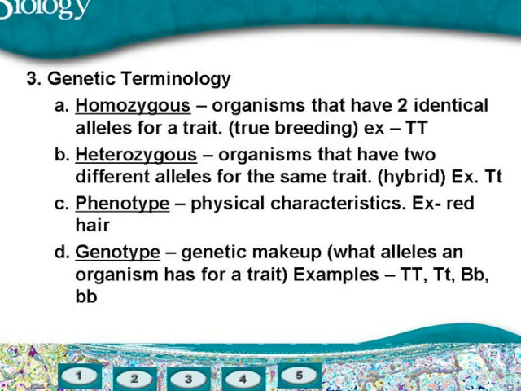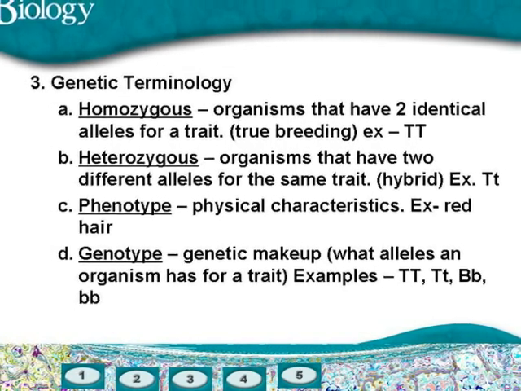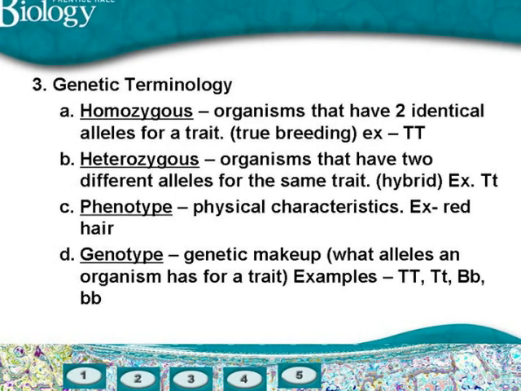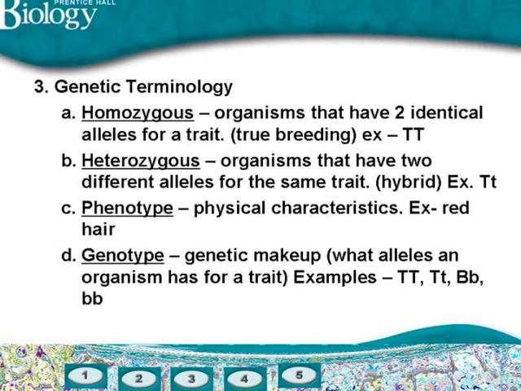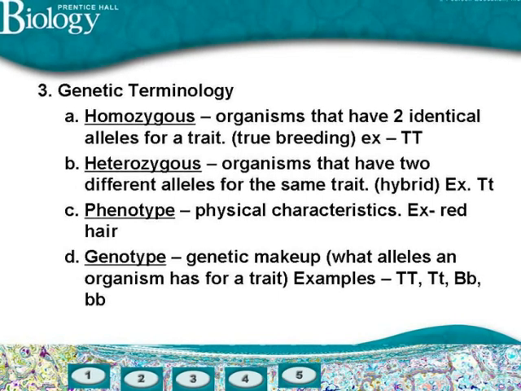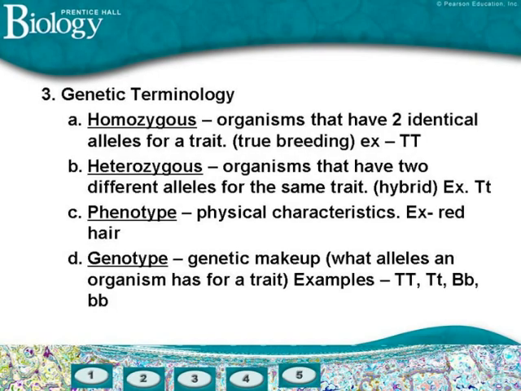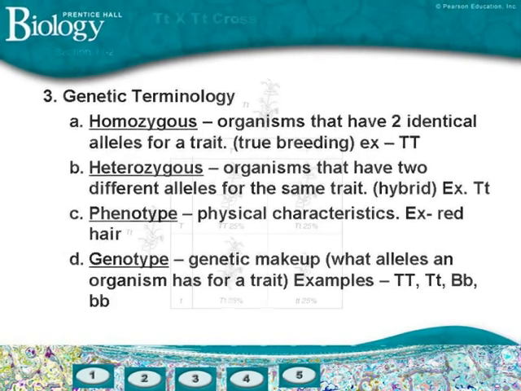The phenotype is an organism's physical traits, or what it looks like. An organism's genotype is their genetic makeup, or what allele combinations it has. The phenotype is determined by the genotype. In other words, a person's genes determine what they look like.